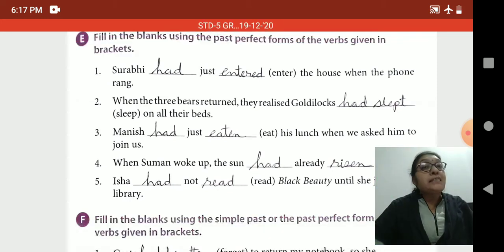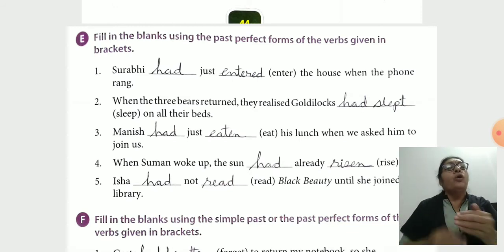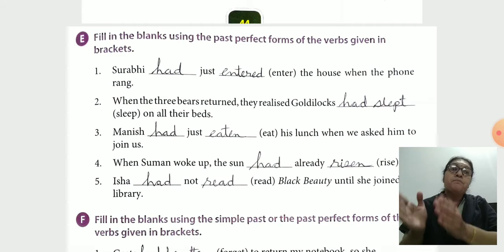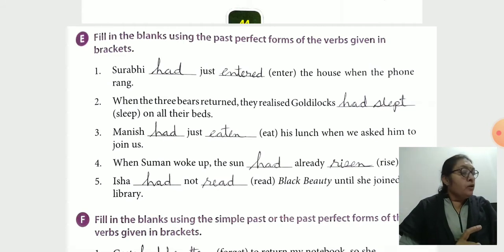We use the past perfect tense to talk about a past action that took place before another past action already finished. In past continuous, one action was already finished and the other action was going on in the past. But in past perfect tense, both actions were already finished.